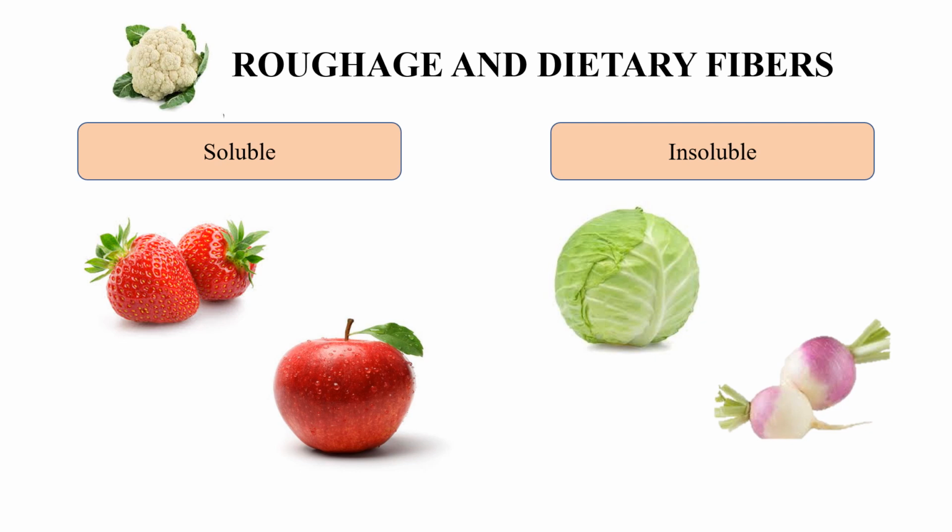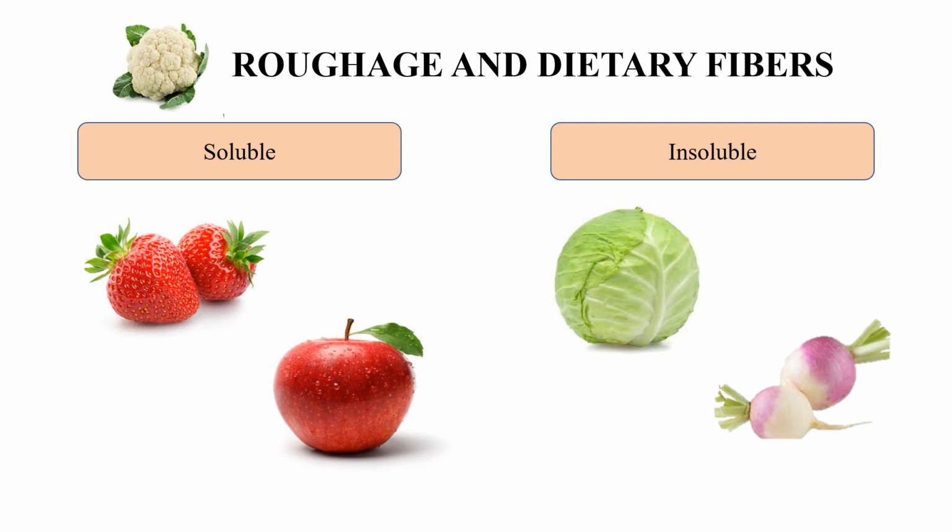So the digestion process will be easy if you eat lots of roughage-rich food, that is the fiber-rich food. There are two types of dietary fibers, soluble and insoluble. Soluble fibers are soluble in water. Apple, strawberry, peach and rice are examples of food items rich in soluble fibers. Whereas whole grain, carrot, cabbage, turnip and cauliflower are examples of insoluble fibers.